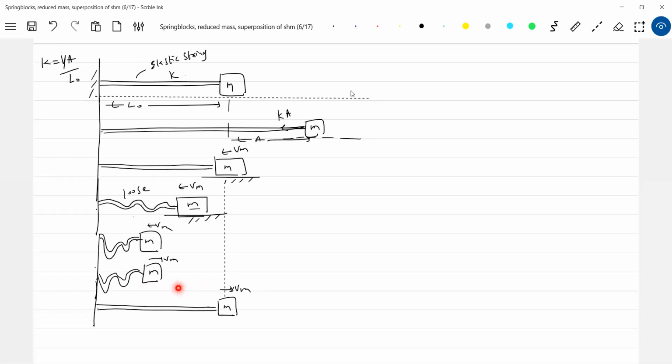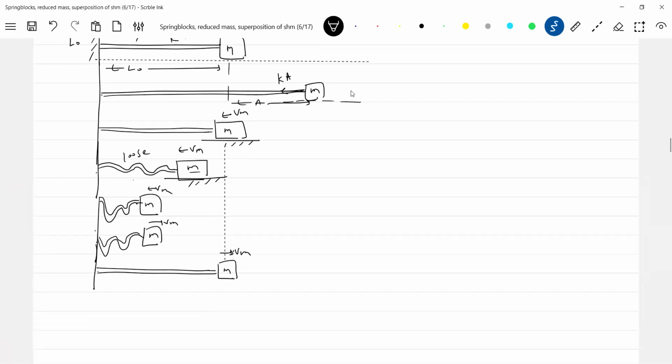So what is the motion here now? Here SHM, here it's a uniform velocity motion. Agree with this? So this particular path, how will it be? It has started here.